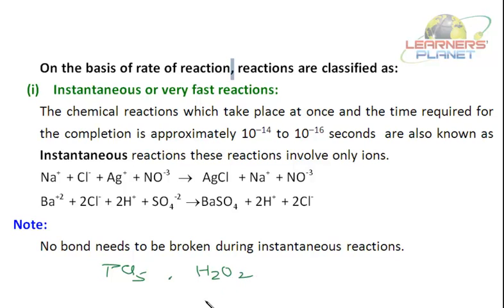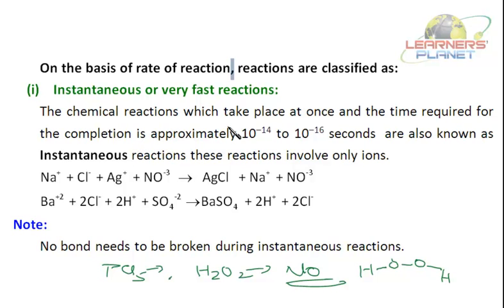These are covalent compounds. When these dissociate, will it be instantaneous? No, because there are covalent bonds present which are to be broken and new bonds are to be formed. But instantaneous means as soon as the reactants are mixed, the reaction completes.